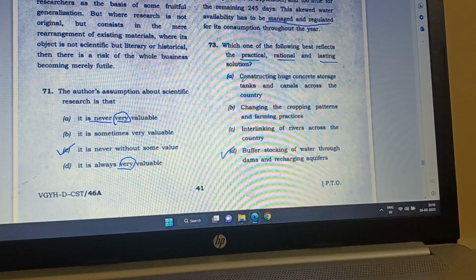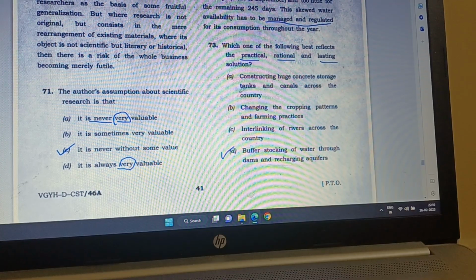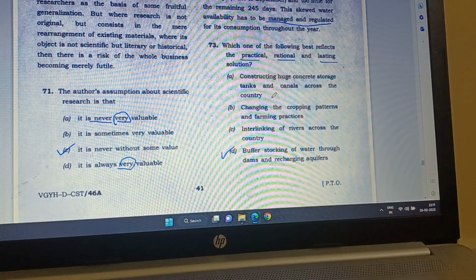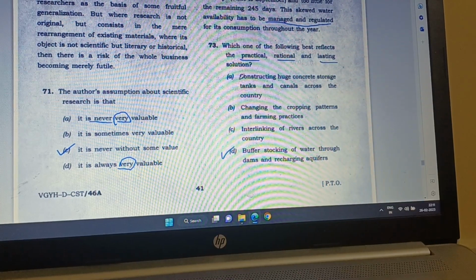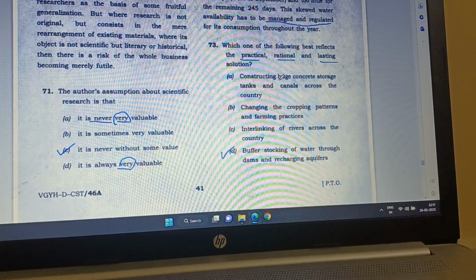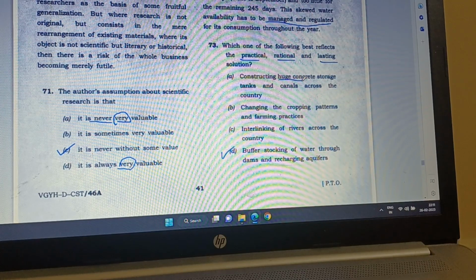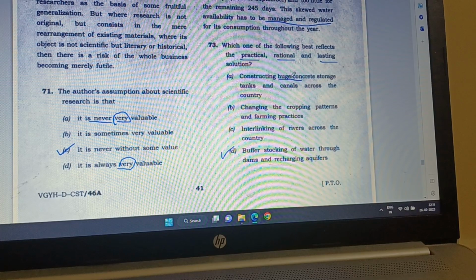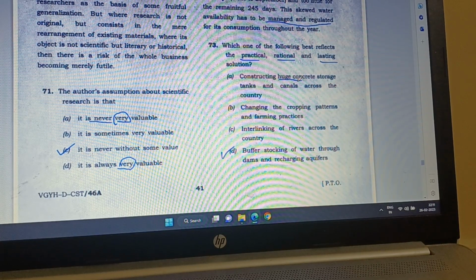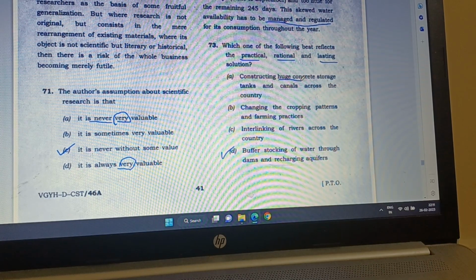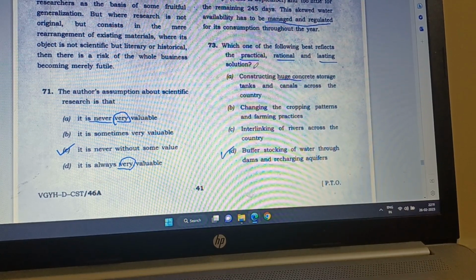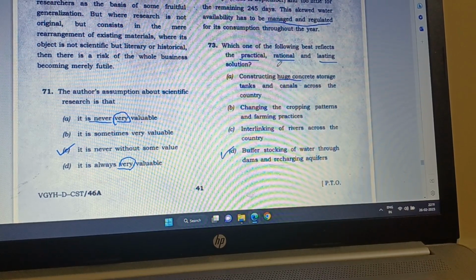A is constructing huge concrete storage tanks and canals across the country. This one is not practical, because it will cost a lot, maintenance will also be high, and it can spoil a lot of land and other things. So it doesn't look very practical and rational. Lasting it is, but